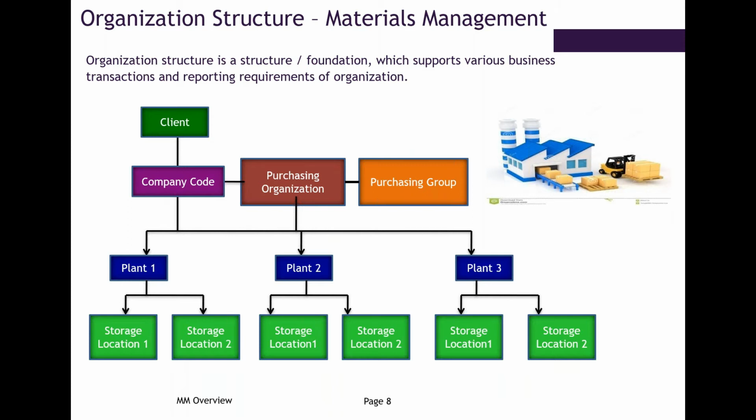Clear? So you may ask, what is the difference between purchase organization and purchasing group? See, in a big company, for example Reliance or Tata, they are very big companies. They'll have a purchase department in each location, and each purchase department will be involved in different buying sectors.